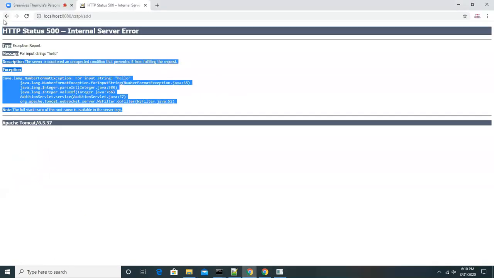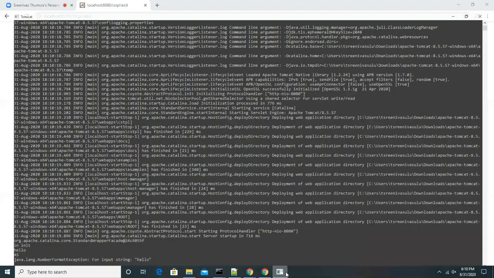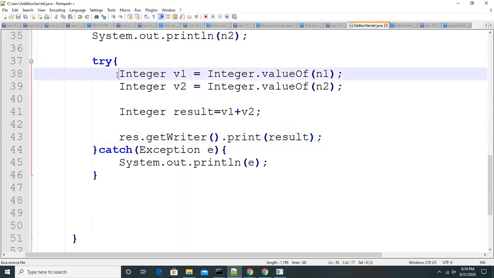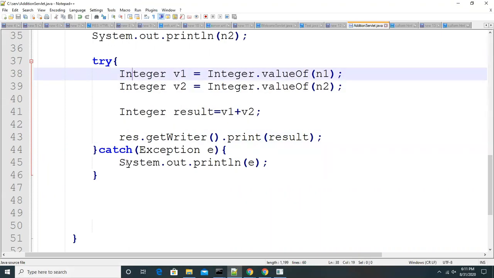Now let's go and see that. Do the same thing. I'm entering hello and 45 and clicking on add. Are we getting any error here? We are not. But we are also not getting any response. Empty. And look at that, at server level we are getting this number format exception. While executing any one of these lines, the exception occurred, and that exception is caught by the catch block.